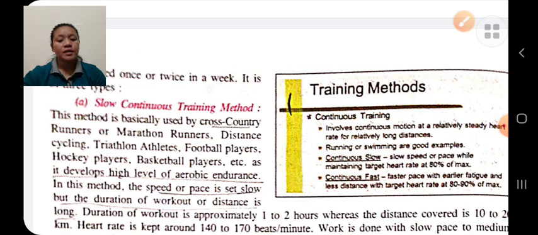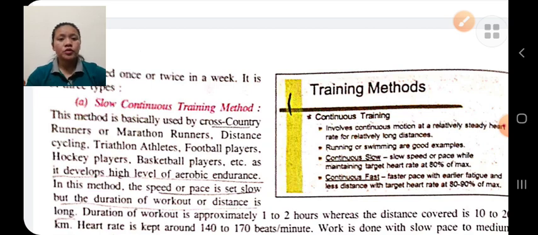The speed is determined according to the heart rate. This is basically used in long distance running like cross country, marathon running, etc.